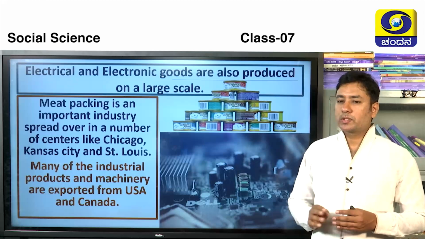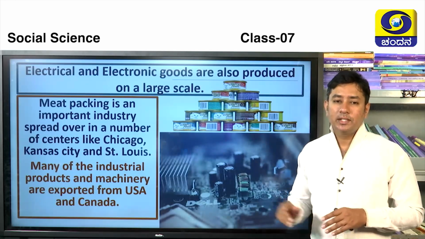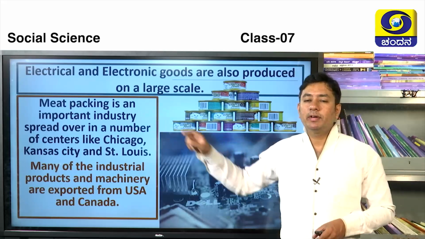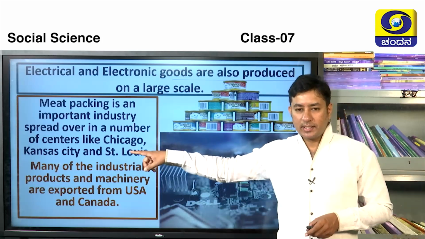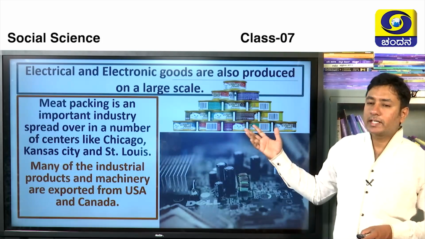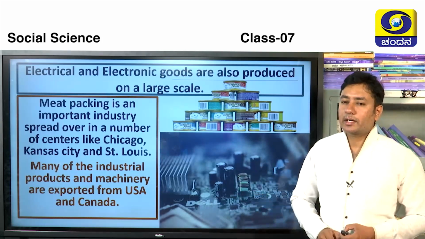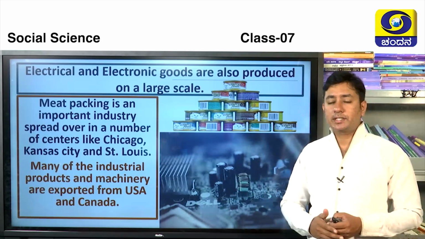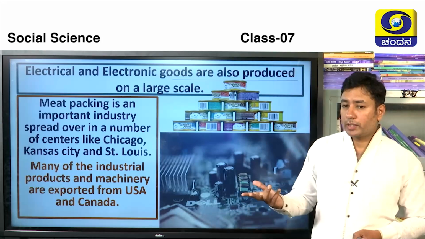Electric and electronic goods are produced on a large scale in this continent. As well as, meat packing is a very important industry here. Where is it? Chicago, Kansas City and St. Louis are such kind of meat-packing centres we can see all over the USA. So this is an example of electric and electronic goods which are produced extensively in the USA. Not only do they produce for their nation, they export it to other nations too.